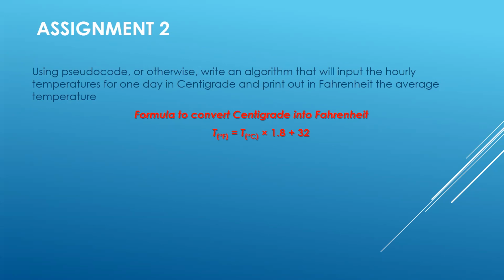But the same concept applies: the number of times is going to be 24 because it's hourly temperature. Again, input is taken, and it is the input in centigrade. What you need to do is add one more line for converting the centigrade temperature to its equivalent Fahrenheit value.